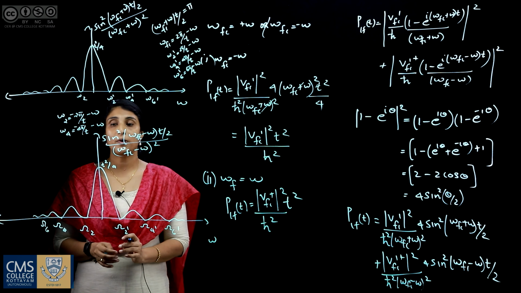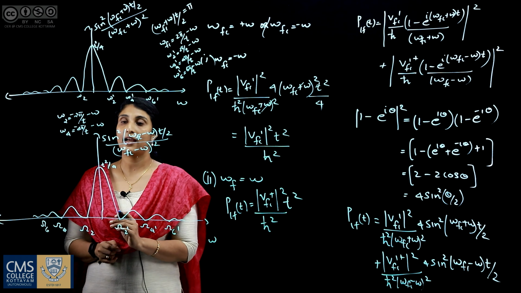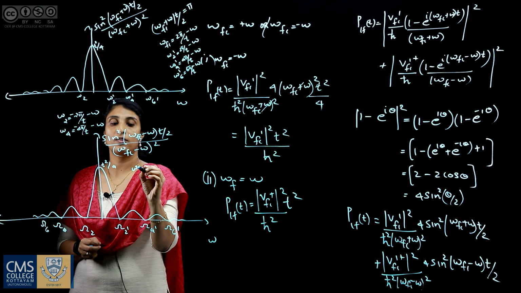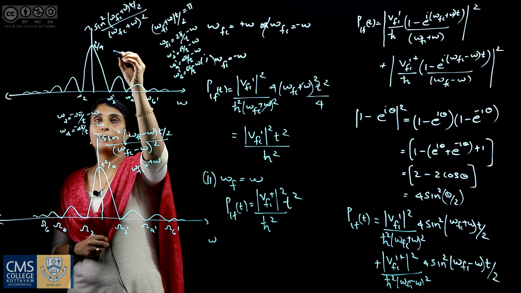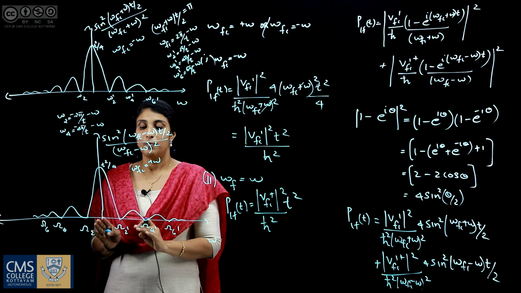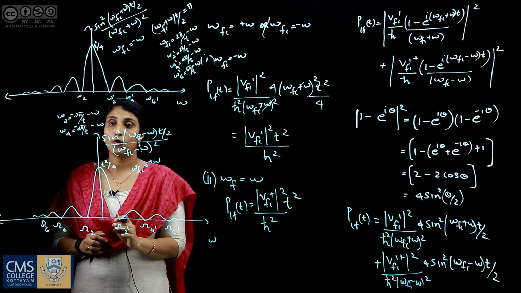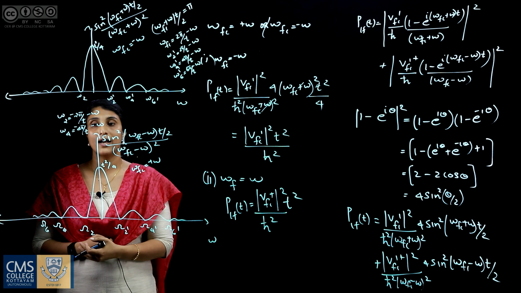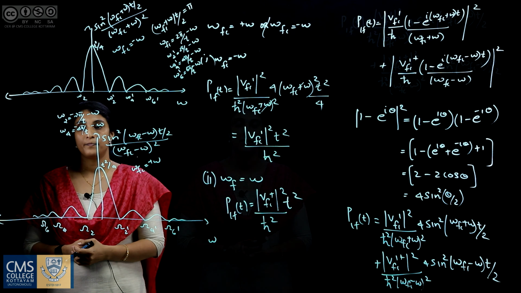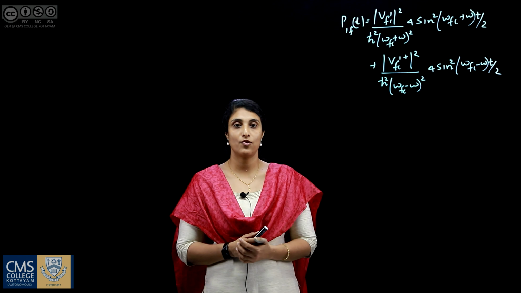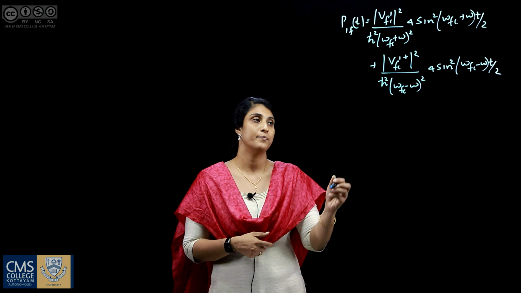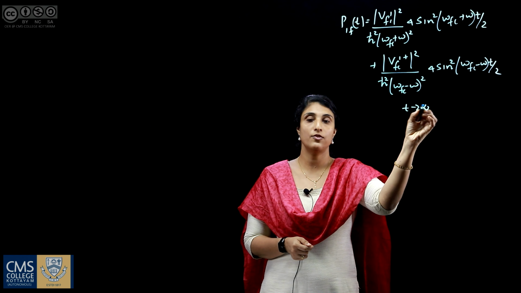That is, the transition probability peaks either at omega fi equal to plus omega, or at omega fi equal to minus omega, and the transition probability goes on decreasing as omega moves away from omega fi. These are the conditions of resonance. Now we have to deduce the equation for transition probability if we are waiting for a long enough time, that is, if t tends to infinity.